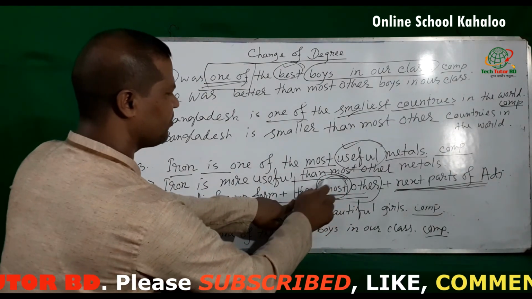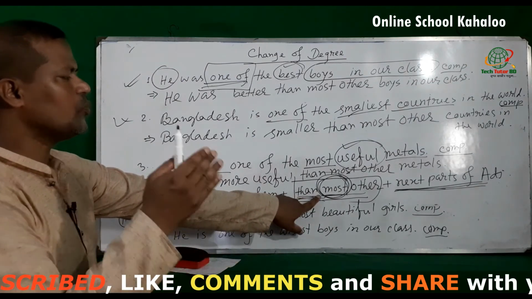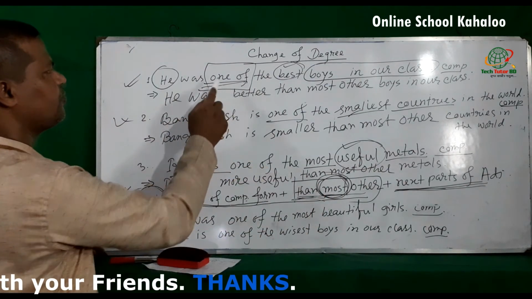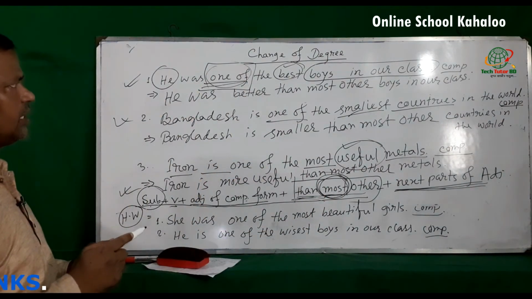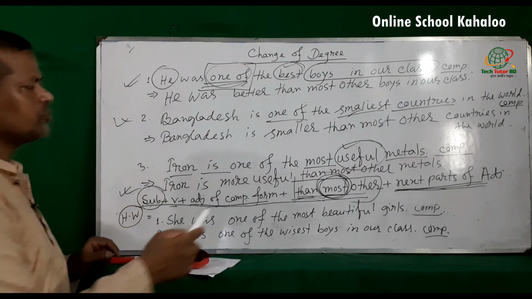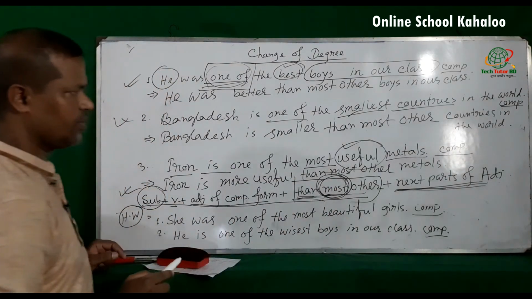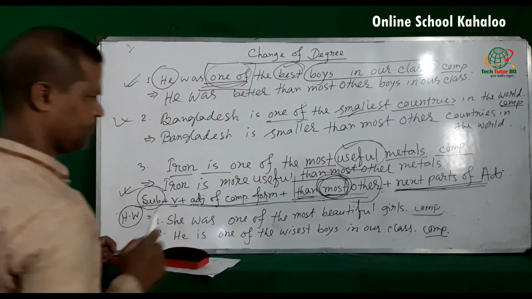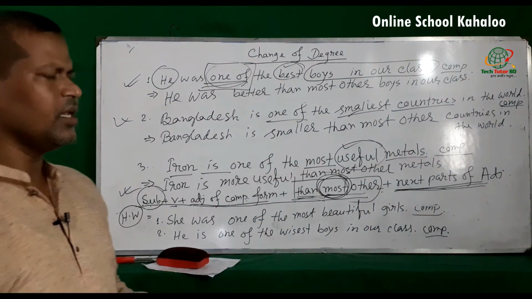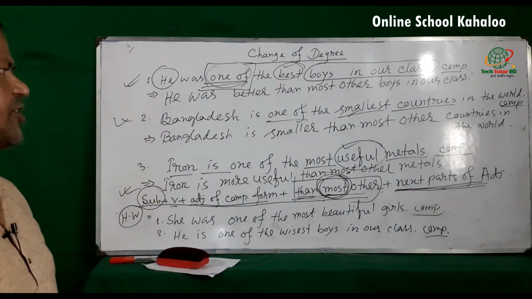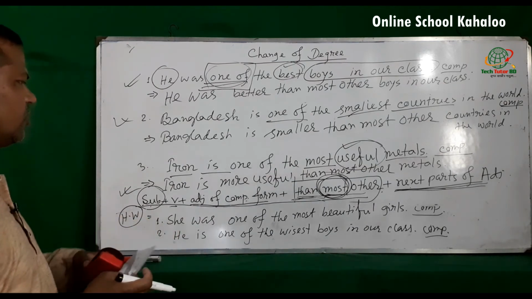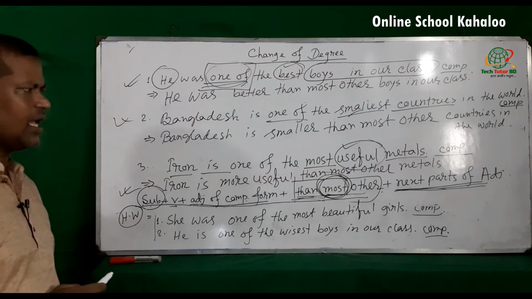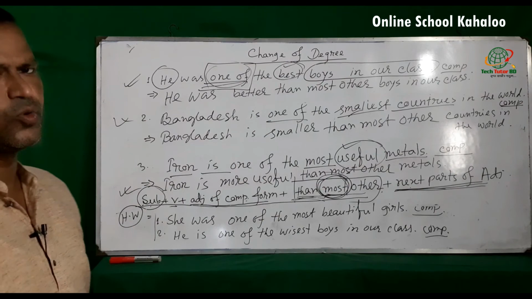Mind it, here most other is mentioned, but before we discussed than any other, because there was no mention of one of, but here one of is mentioned. If one of is mentioned, you have to use than most other. And in the last position, next part of adjective. In this way you can do this item. So write down the mentioned two sentences for your homework and try at your home to solve using these rules.